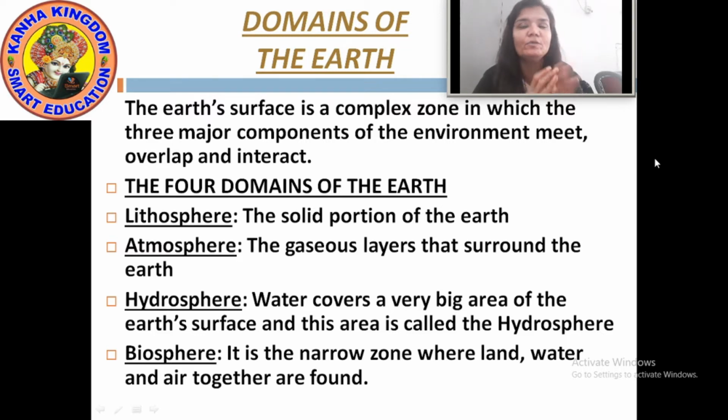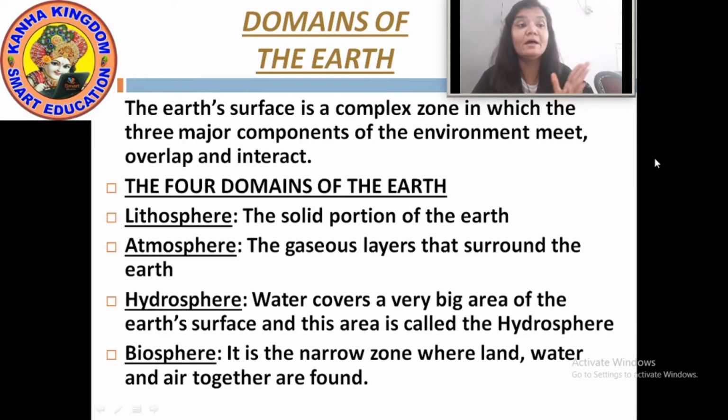Hydrosphere. Now what does the word hydro mean? Hydro means water. So by the word hydrosphere, it is automatically understood that the big area of the earth's surface which is covered with water is called hydrosphere. Understood? I repeat again. What is hydrosphere? Hydro means water. So the very big area of the earth's surface which is covered with water is known as hydrosphere.